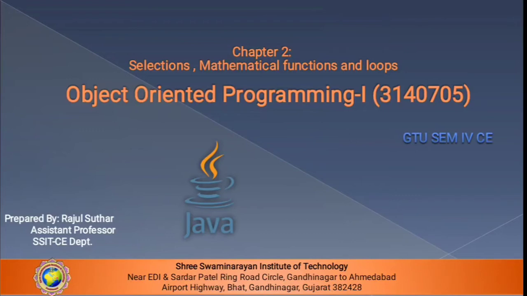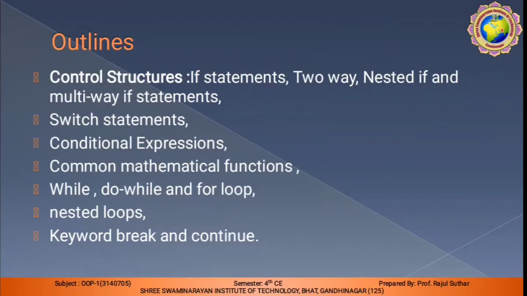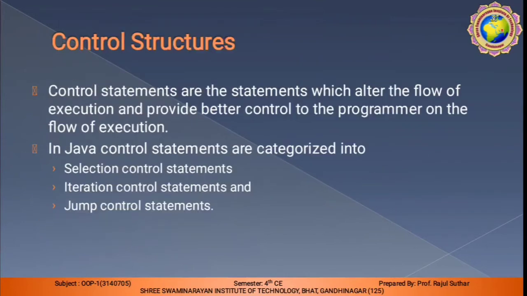So let me start the session. This is the outline of the PPT. Like control structure, we already discussed if statement, then two-way nested if, switch statement, conditional expression, common mathematical function, while, do while, nested loop, keywords, and break and continue.